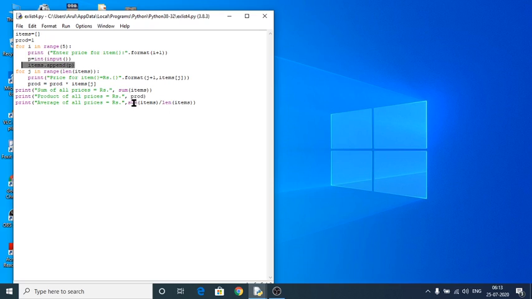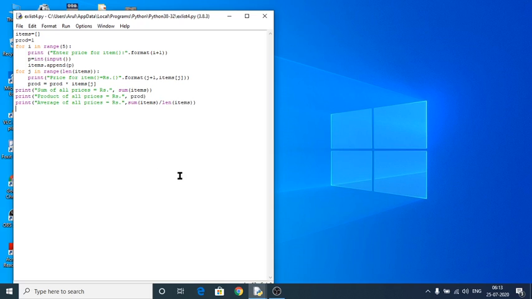This is the formula for calculating the product of the prices of those items, and this is for calculating the sum of the items. Because of giving this function, it is going to add the prices of those items and summarize them for us. And this is for getting the average price amount for 5 items.